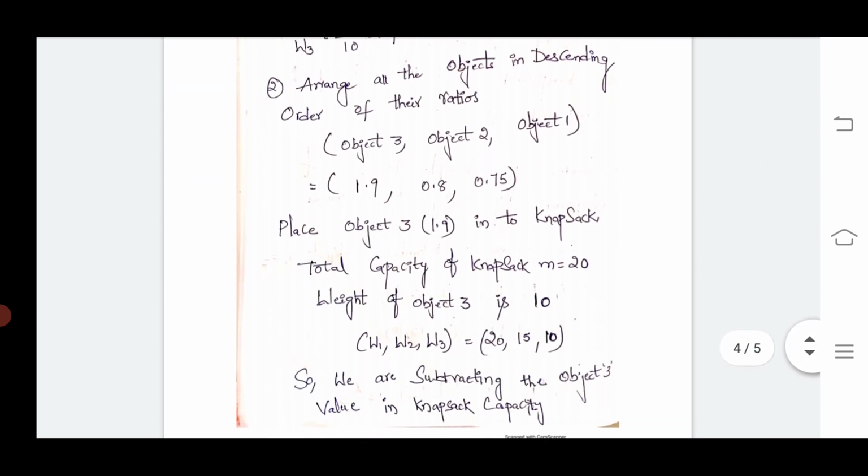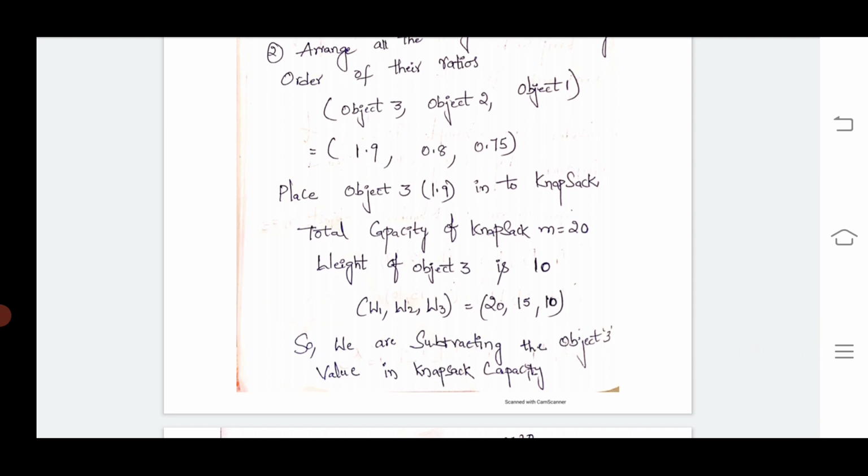First, if we have to place one object in the knapsack bag, which one should we place first? Listen carefully. Place object 3 first, the object with profit 19, into the knapsack bag. What is the total knapsack capacity given in the question? M is equal to 20 kgs.